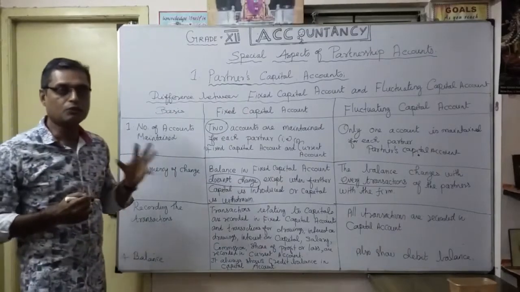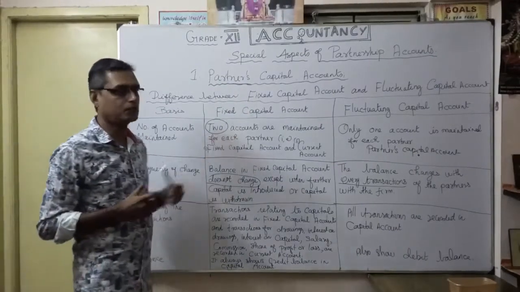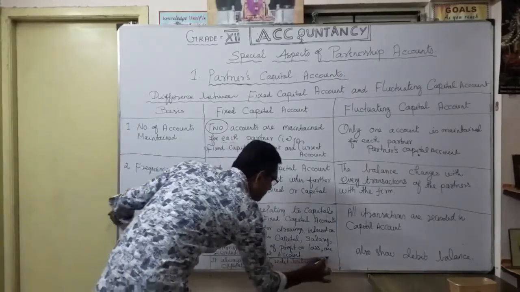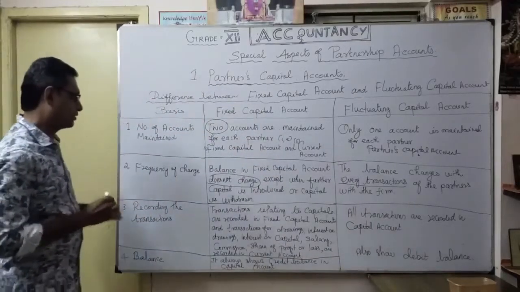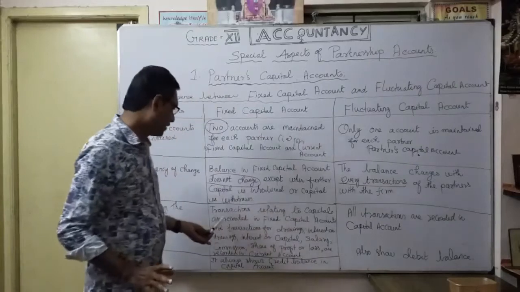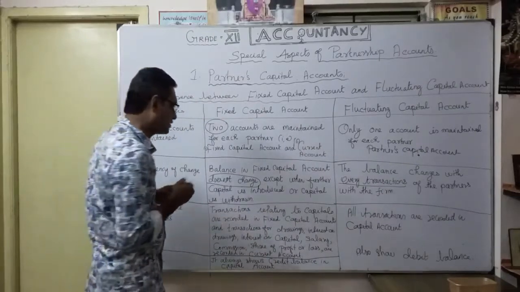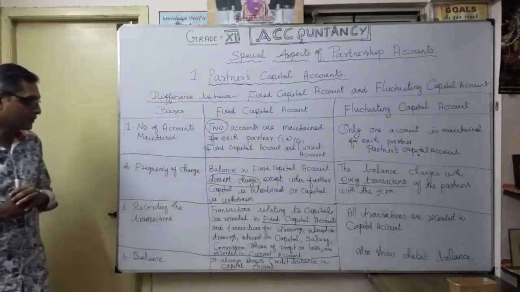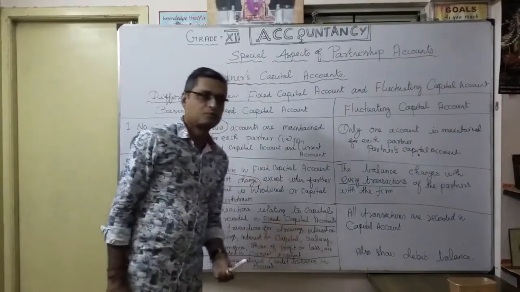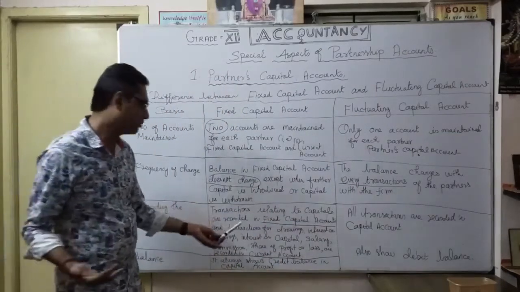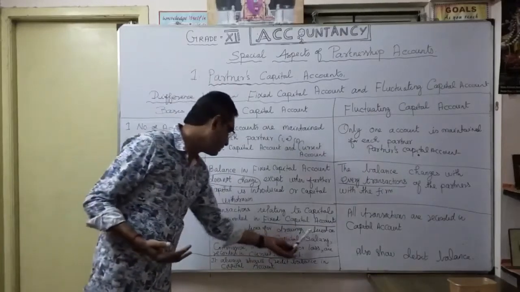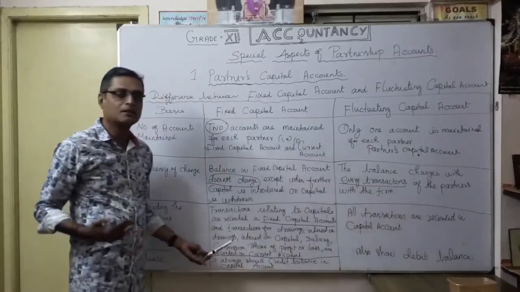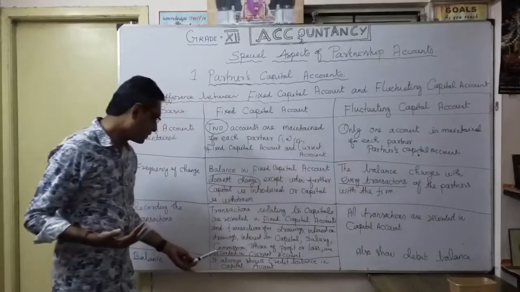Third one, how we record the transactions. See, very important. In a fixed capital account, transactions relating to capital are recorded in the fixed capital account. The remaining transactions, like drawings, interest on drawings, interest on capital, salary, commission, and share of profit or loss, are recorded in the current account.